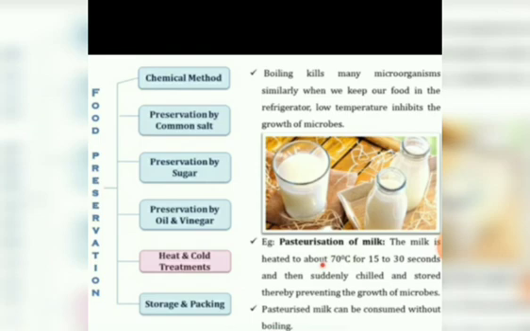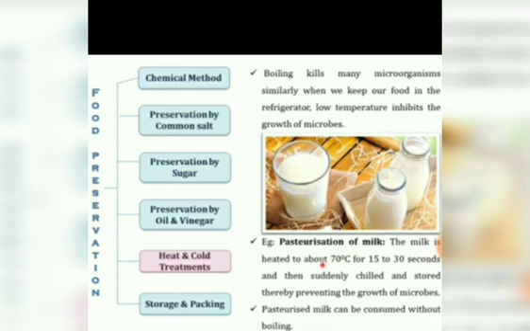Then the next is heat and cold treatments. Boiling kills many microorganisms. Similarly, when we keep our food in the refrigerator, low temperature inhibits the growth of microbes. An example is pasteurization of milk. The milk is heated at about 70 degrees Celsius for 15 to 30 seconds and then suddenly chilled and stored, thereby preventing the growth of microbes.